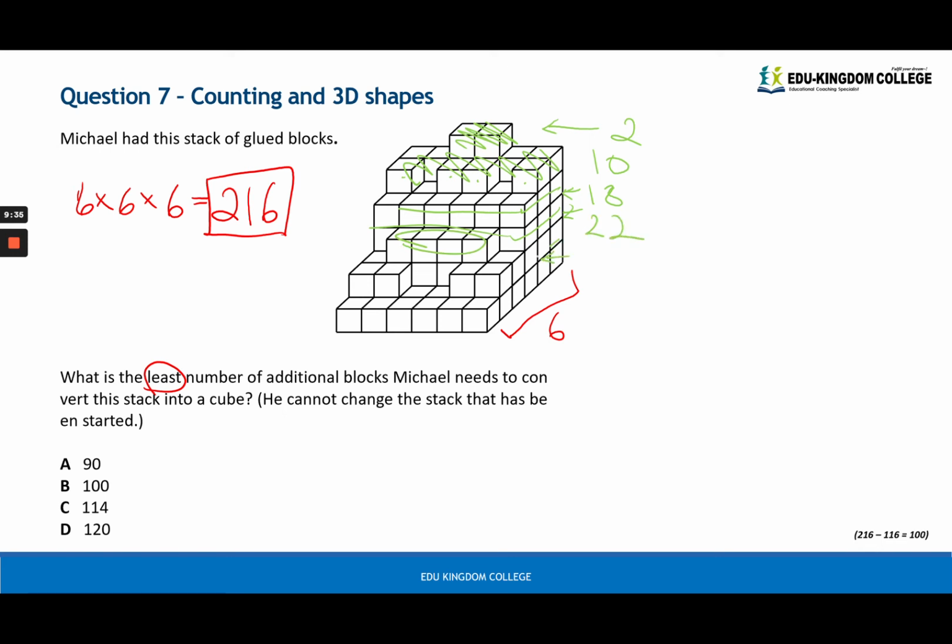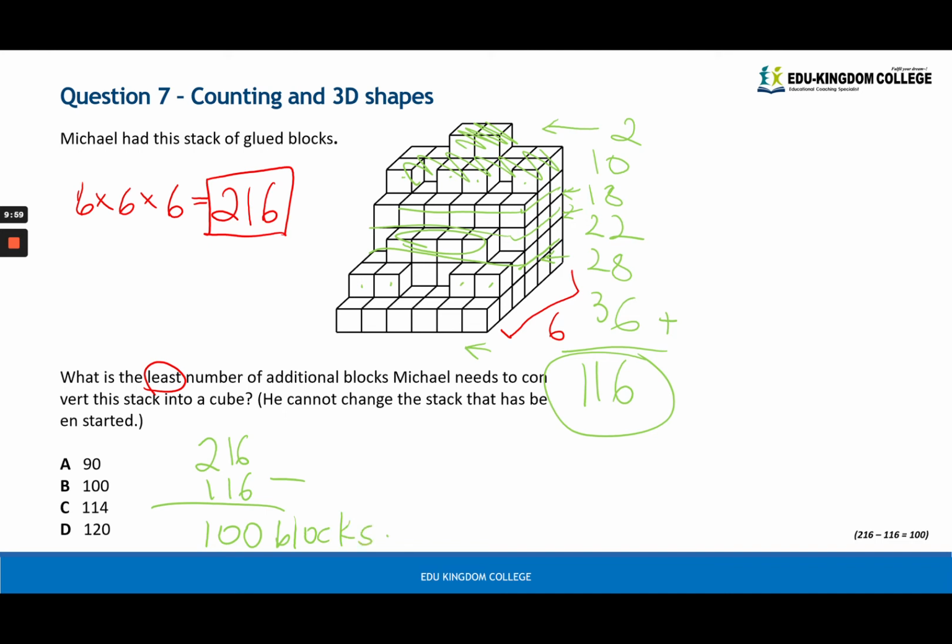This next row, we have a 4 by 6, 24, 25, 26, 27, 28. And this last layer has a 6 by 6, which is 36. If you add them all together, you get 116. Now what we do is minus what we have from what we want. And we get 100 blocks as our answer, which is option B.